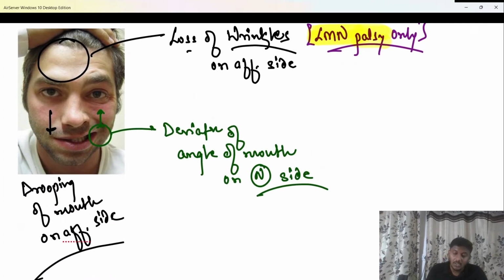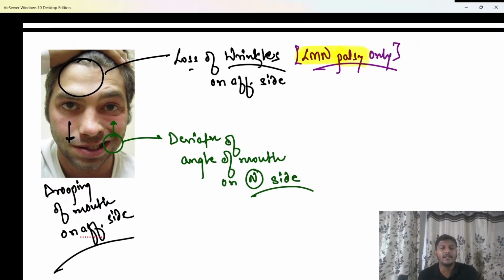So deviation of angle of mouth to the normal side or drooping of angle of mouth on the affected side is a classical feature. Apart from that, on the affected side, when the patient tries to close the eye, the eye will not get completely closed. The reason is that the orbicularis oculi muscle, which helps in closing the eye, is also a facial muscle supplied by the facial nerve.